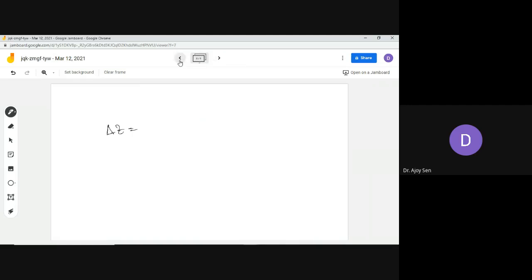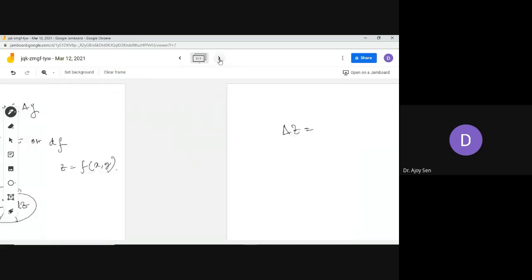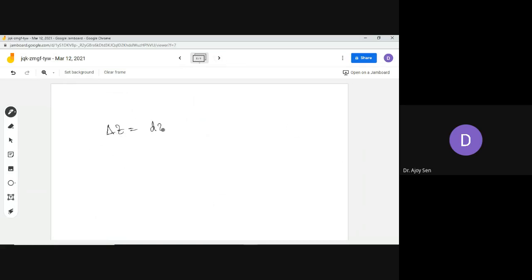We can write this in this way, with terms like this. This is called the error terms. So you can't replace del z by dz, because there are error terms involved. And what is z? Z is nothing but a dependent variable.